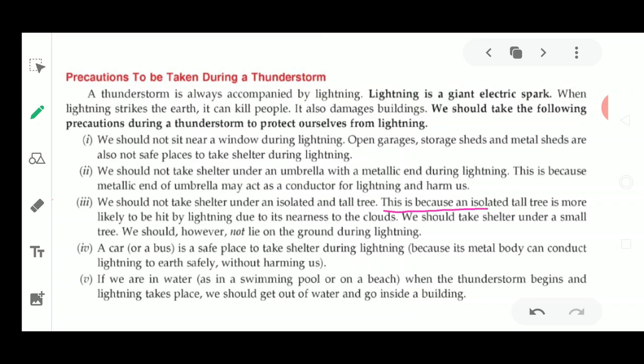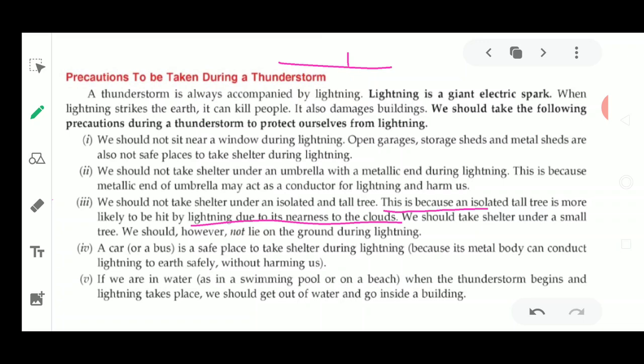That is why, if you are moving in an open ground, you are the only tallest object in that open ground. So it is you who will be targeted by the lightning. Why is it being targeted? Because the lightning is very near, and it tries to get stabilized because of the nearness to the clouds.